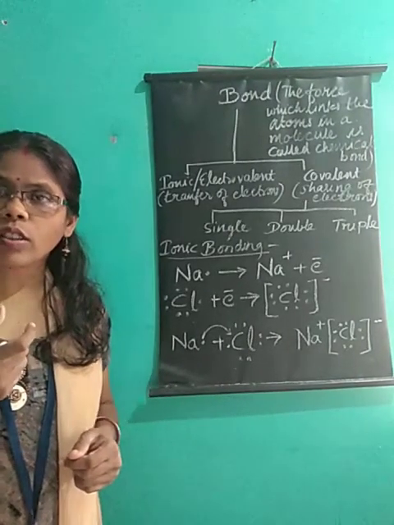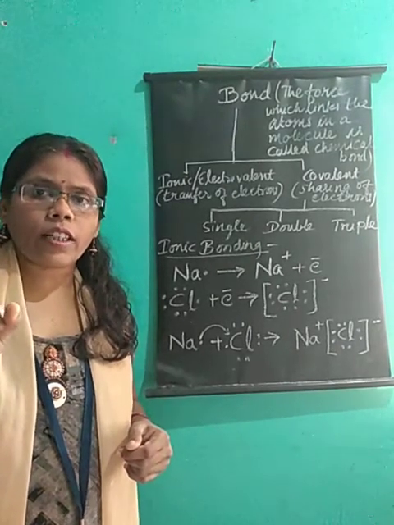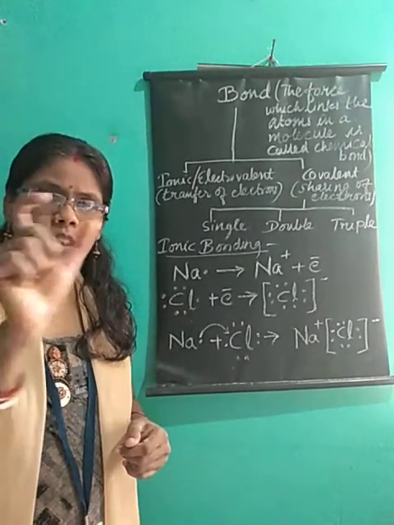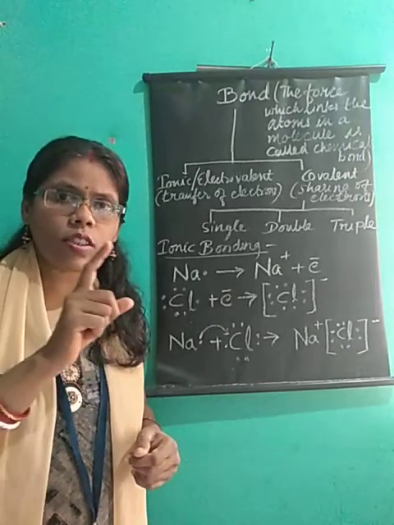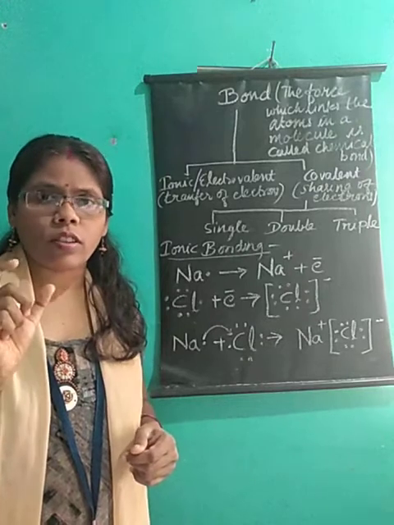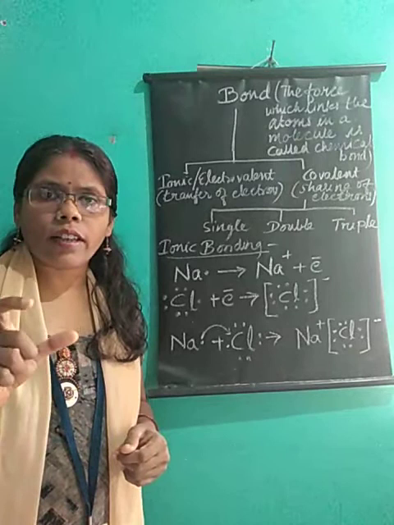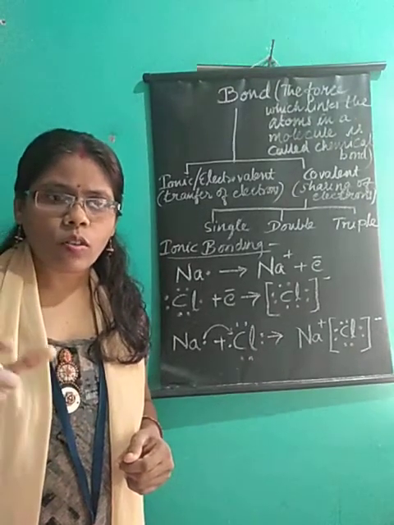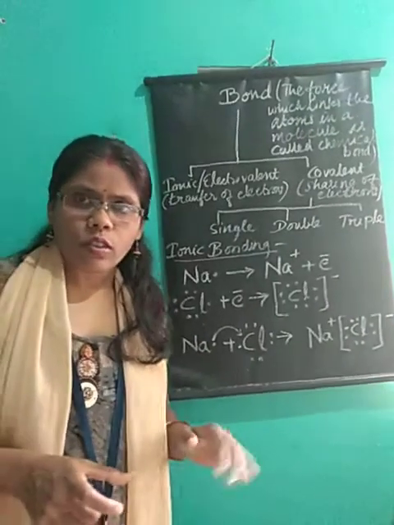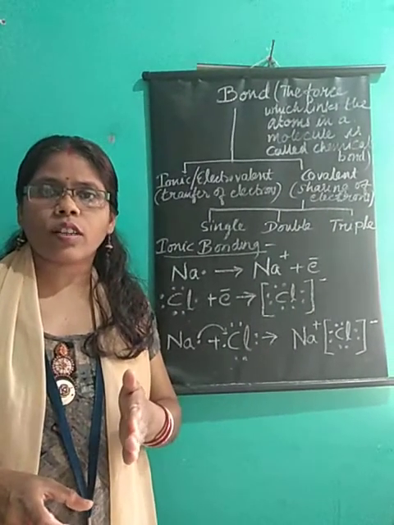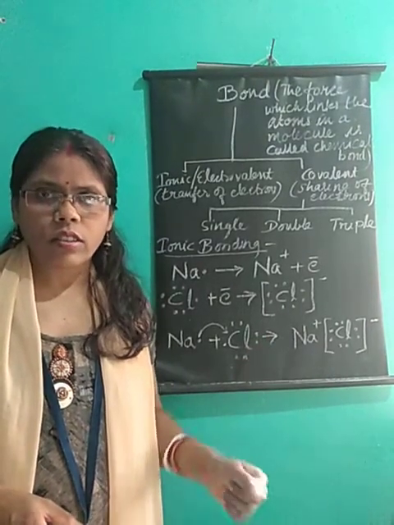What is octet structure? If you remember, octet structure is possessing 8 electrons. The word octet represents 8. So 8 electrons in the outermost shell, that is, the valence electrons should be 8. If the valence electrons are 8, then the atom will attain stability. This structure actually makes it more stable. Hence, to attain this octet structure and stability, elements react.